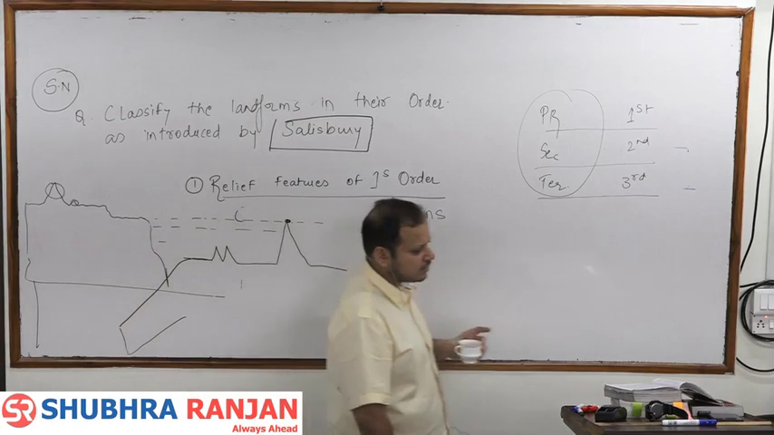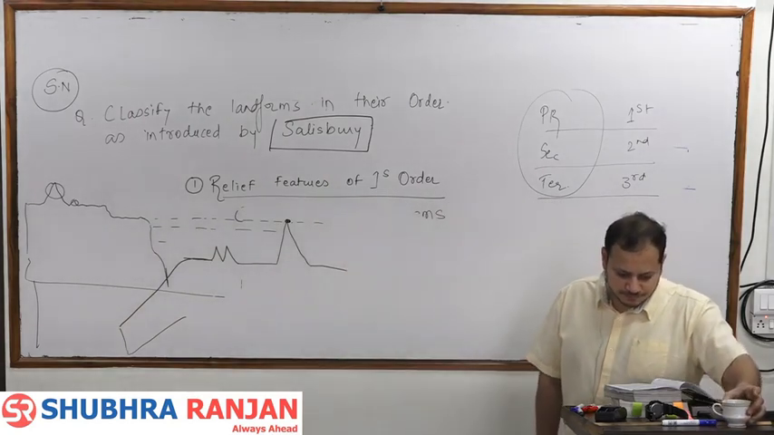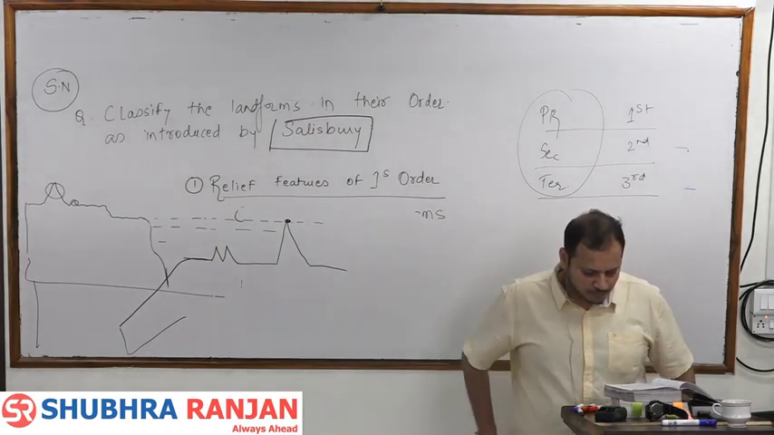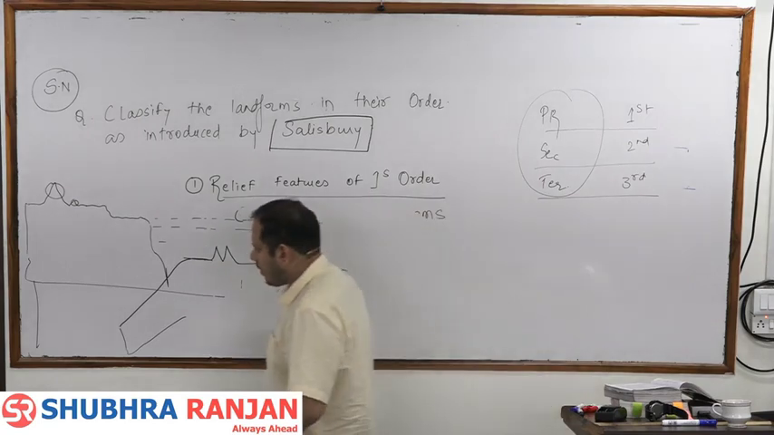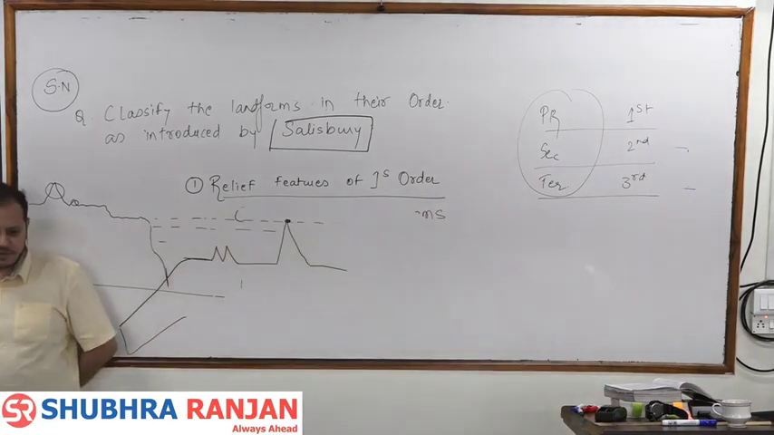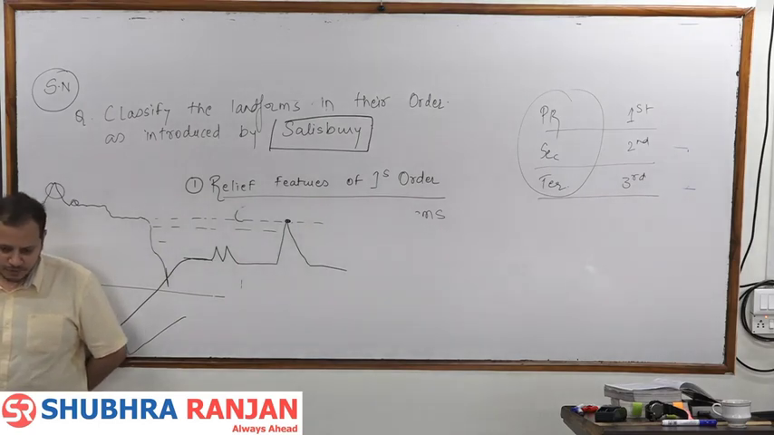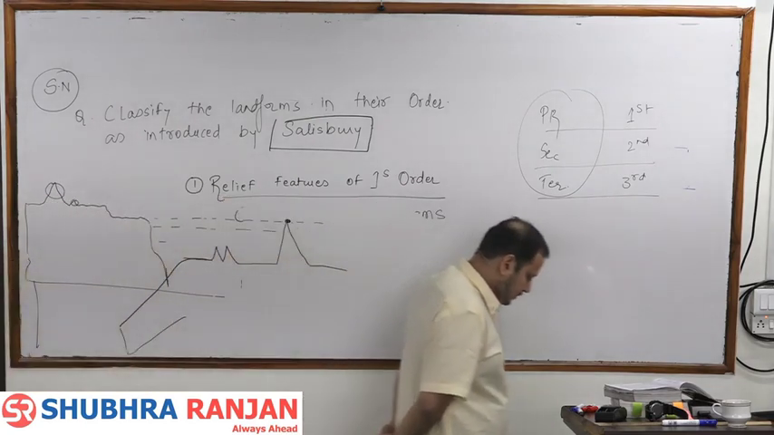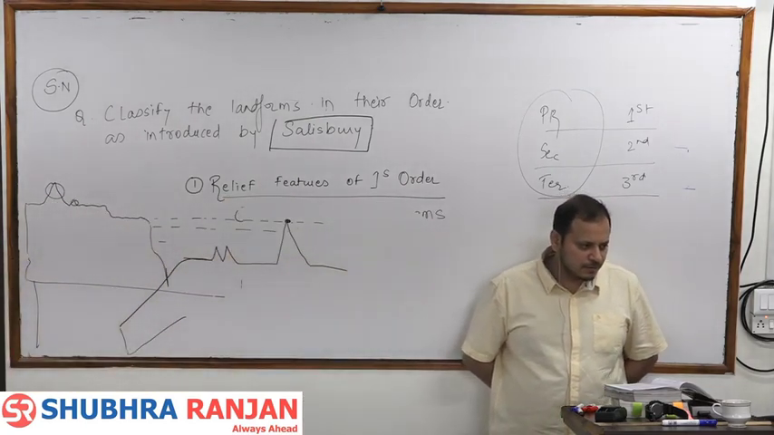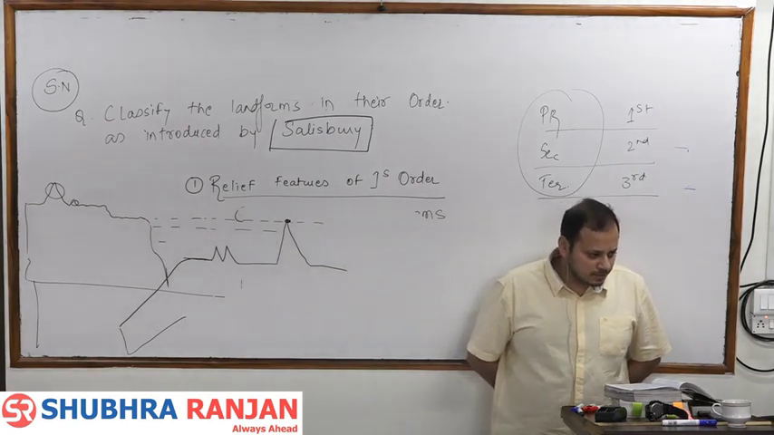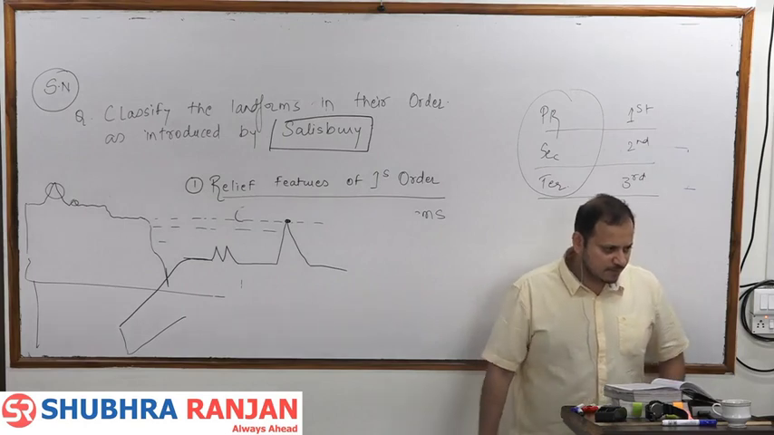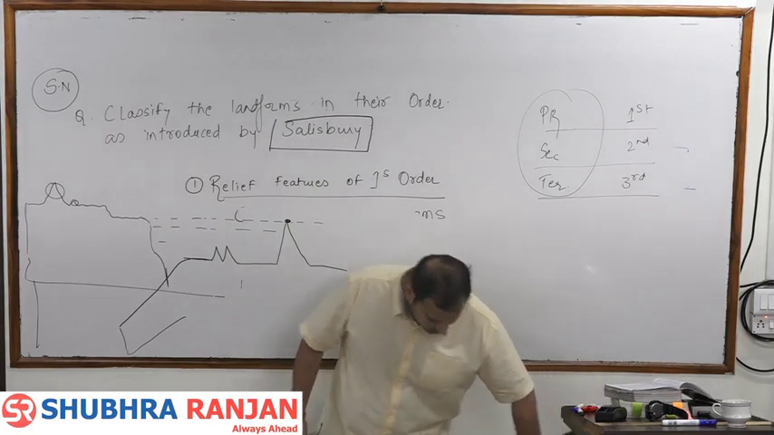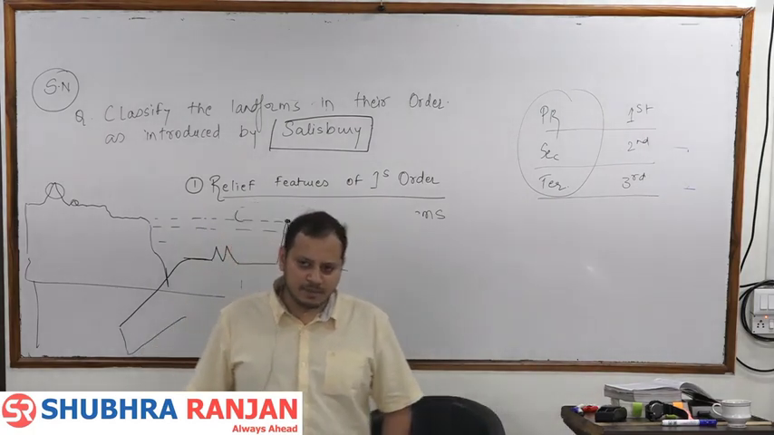Second order relief features are superimposed on the first order relief features. Full stop. Some of the examples are mountains, plateaus, plains, on the continental landmass,